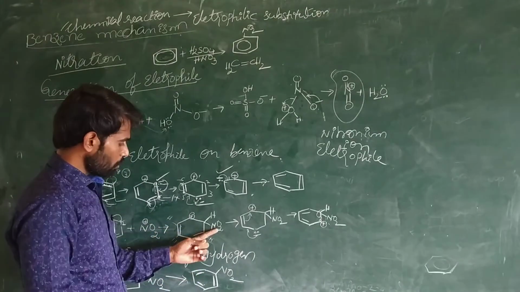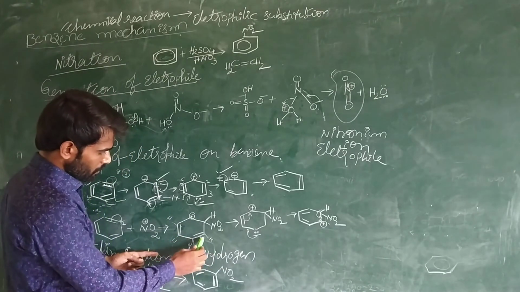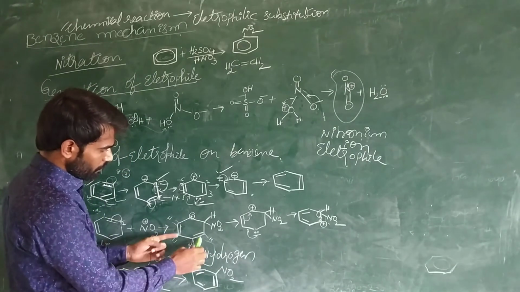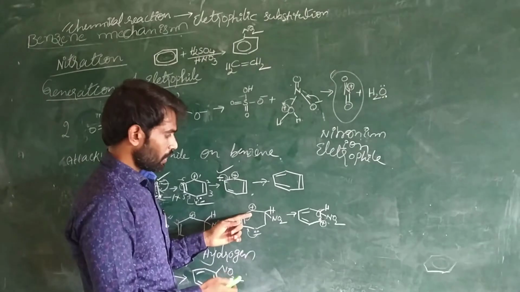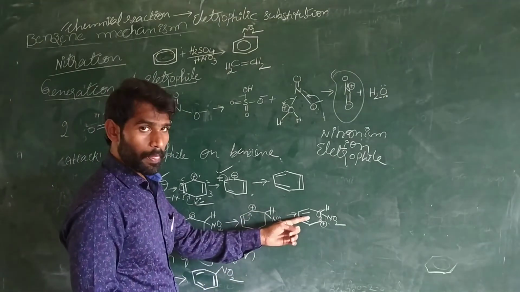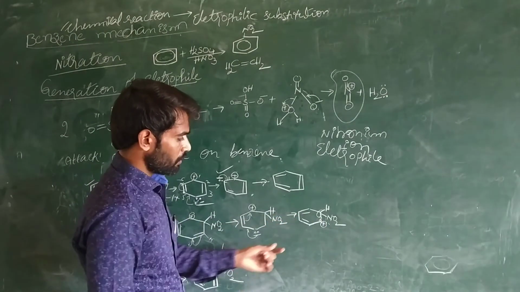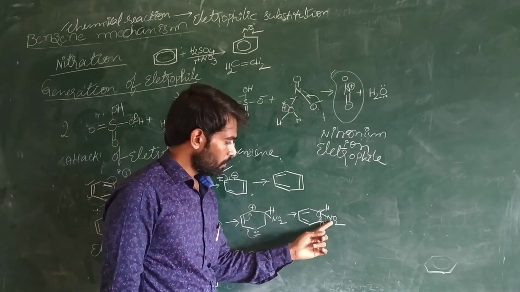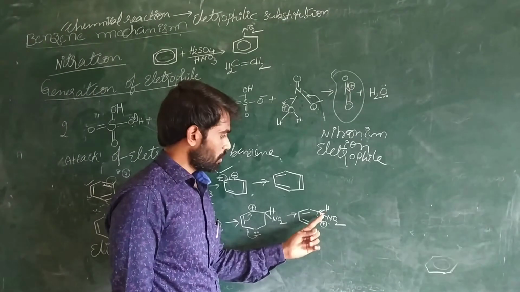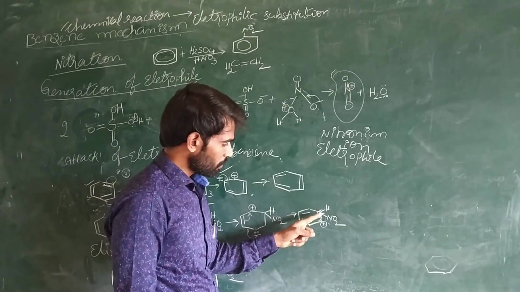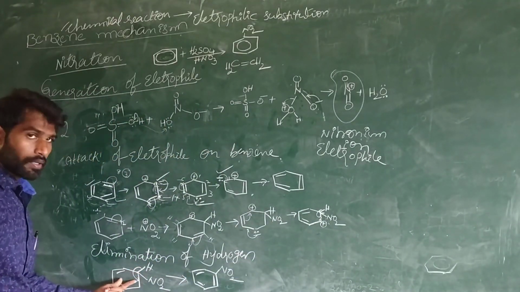Anyway, now when NO2 attaches to the second carbon, again the shifting takes place. This bond shifted from here to here, and this bond shifted from here to here. Like that, shifting takes place, and finally the two bonds appear at these positions. And what happened in the final structure? Finally, at the carbon bearing NO2, the bond between the carbon and hydrogen is broken. Those electrons are shifted between the second and the third carbon. And finally, this is the formation of the product.